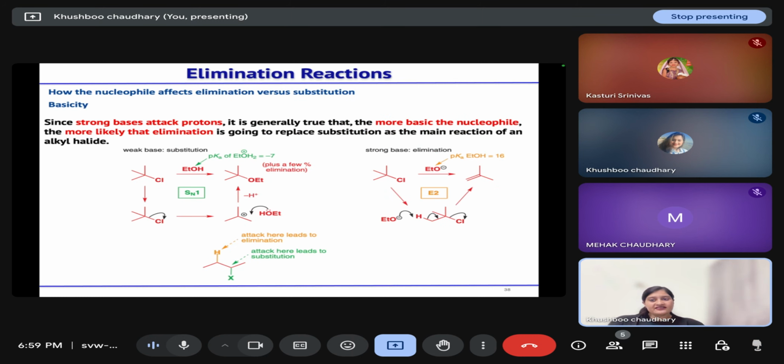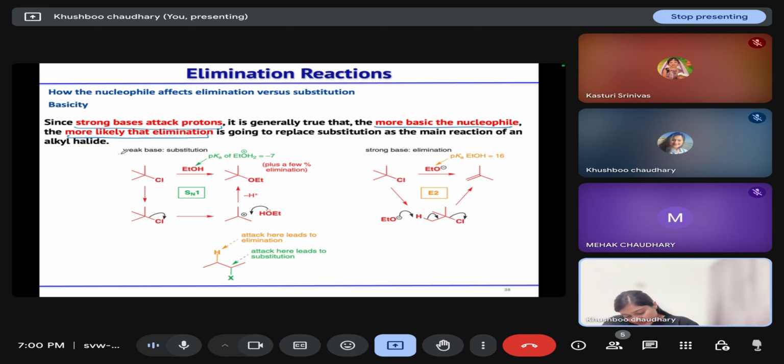Now, how does the nucleophile affect elimination versus substitution? The first factor is basicity. Stronger bases attack protons, and the more basic the nucleophile, the more likely it is that elimination will take place as the main reaction.